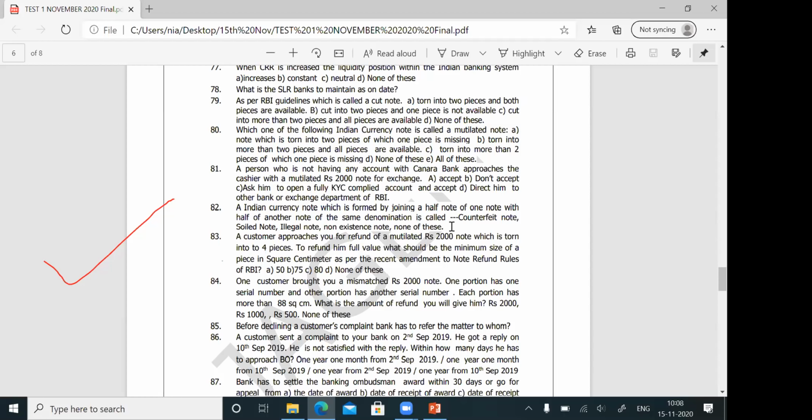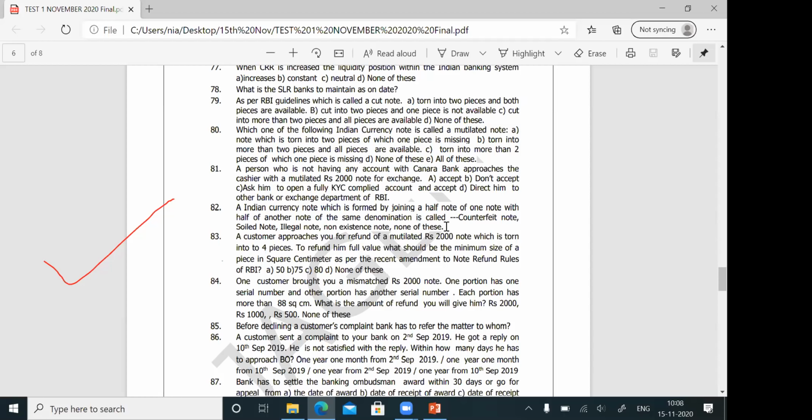Question number 82, answer is none of these. If the answer is none of these, you should know the correct answer. The correct answer for the question is mismatched note. They will give the question: all mismatched notes are called dash. Soiled note, mutilated note, cut note, like that. All mismatched notes are called mutilated notes.